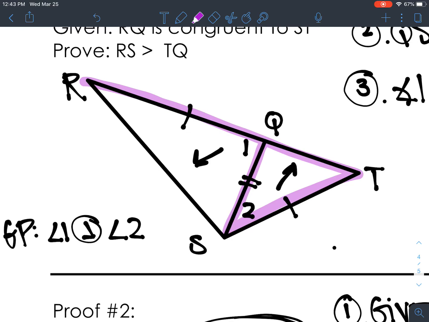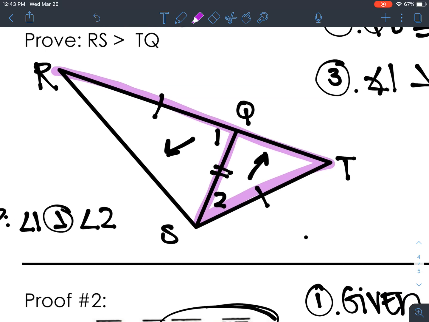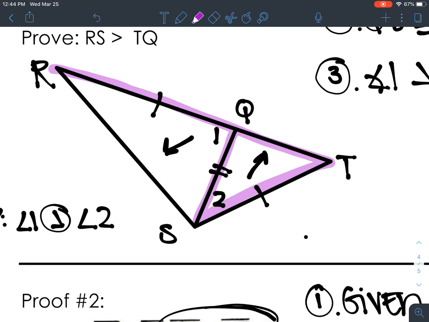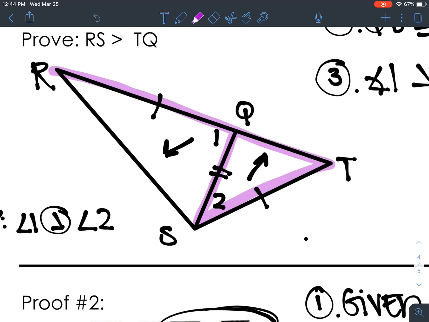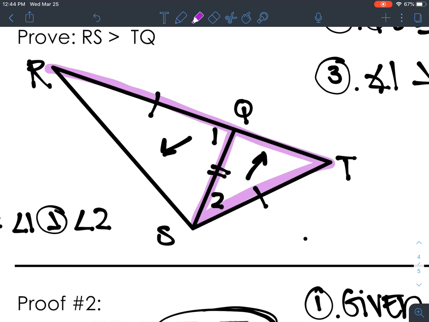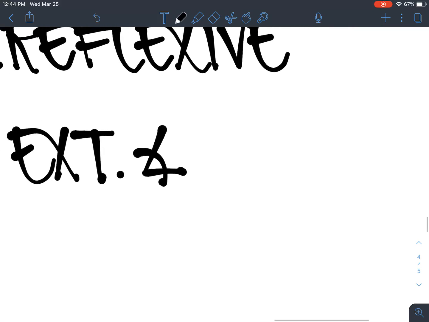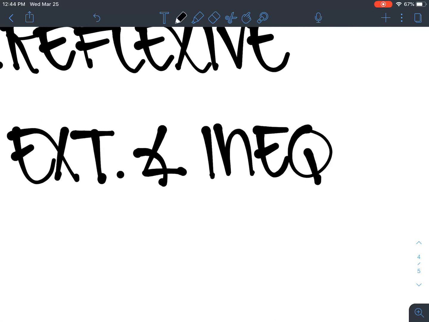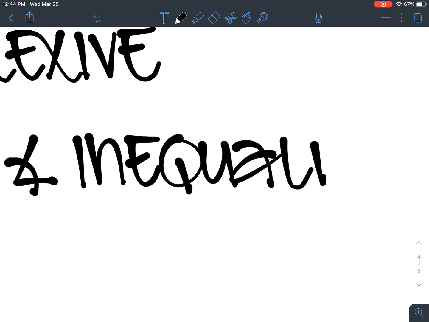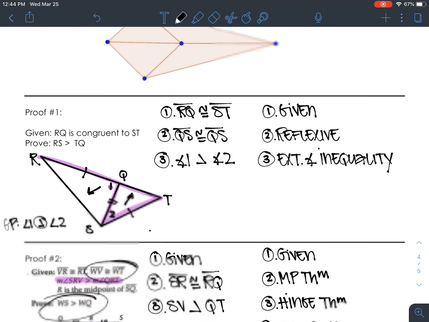So it stems back to yesterday's lesson. I want you to look at angle 1, and I want you to look at the triangle that I highlighted, which is QST. Isn't angle 1 an exterior angle to that triangle? And then isn't angle 2 a remote interior angle? So what we discovered the other day was that this angle 1 has to be greater than this angle 2 because of the exterior angle inequality theorem. It always takes students a second to catch on to that. So if you didn't see it right away, that's fine, but it should make sense now.